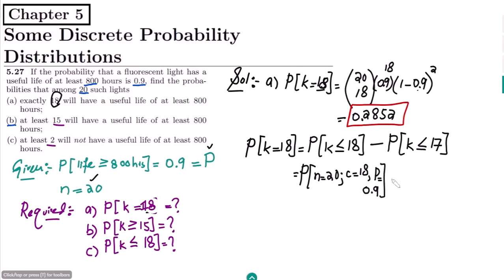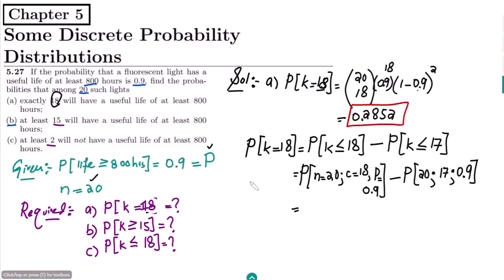From it I have to subtract this, where n is again 20, c is 17 and probability is 0.9. I have to take both of these values and subtract them.